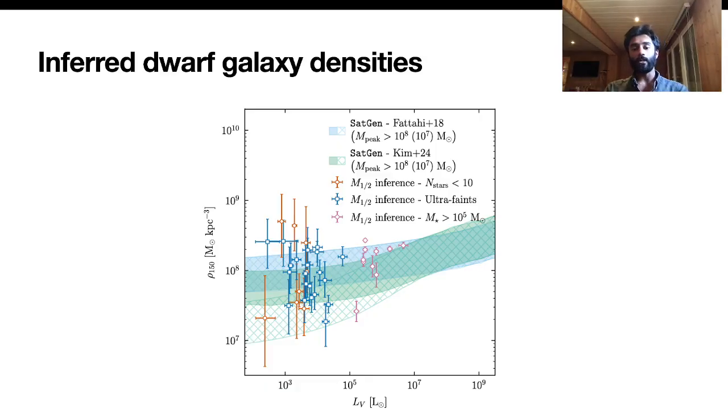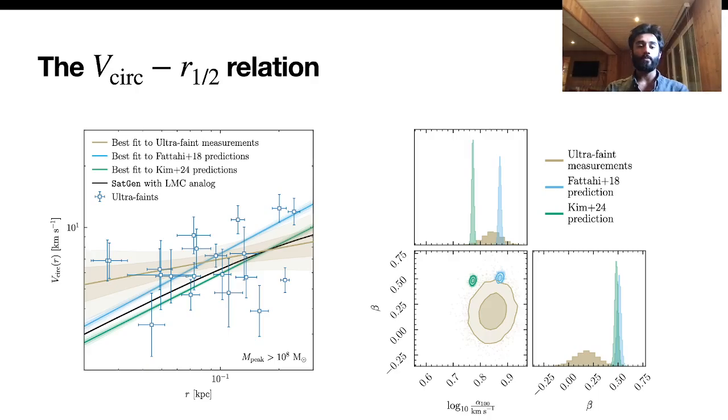To quantify this behavior, we use SatGen to set a CDM expectation for the circular velocities of dwarf galaxies at their half-light radii. The prediction roughly follows the expected NFW power law scaling of r to the 0.5, with corrections from satellites of different stellar masses getting placed in halos with different dark matter masses. The data, however, prefers a shallower power law that is in 2.4 sigma tension with the CDM prediction.